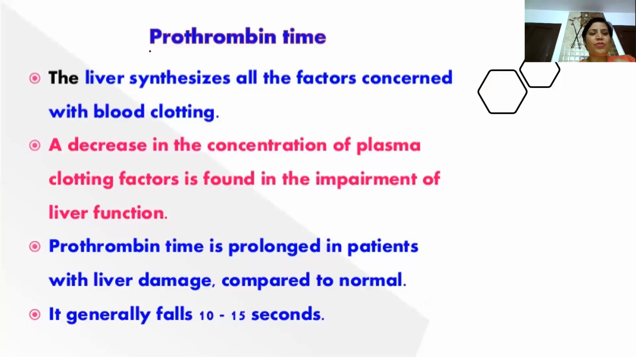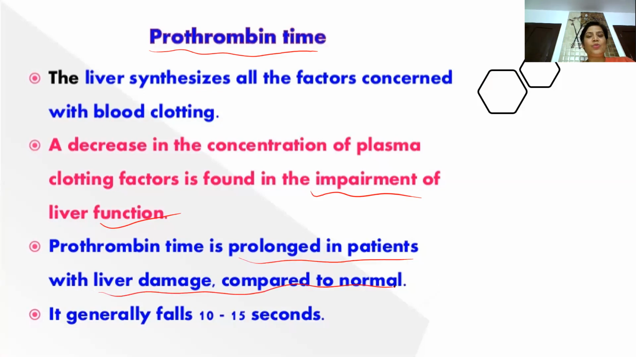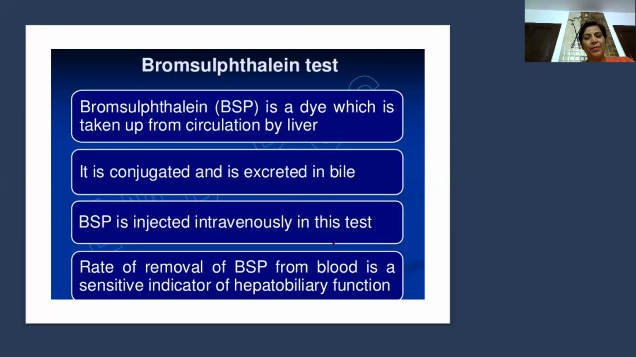Then PT, prothrombin, again a very important plasma protein which helps in blood clotting, because the liver synthesizes all the factors concerned with blood clotting. So obviously if there is a decrease in the concentration of these clotting factors, it indicates hepatocellular damage. Prothrombin time is prolonged in patients with liver damage compared to the normal. So this is again a very, very important component of LFTs.